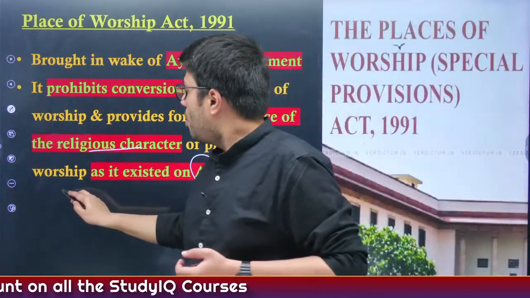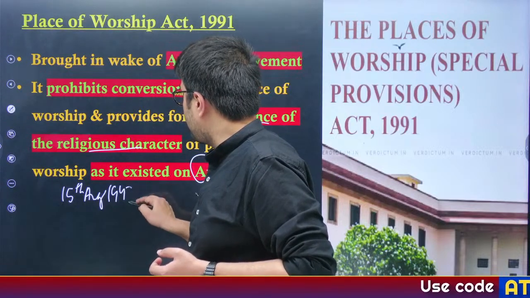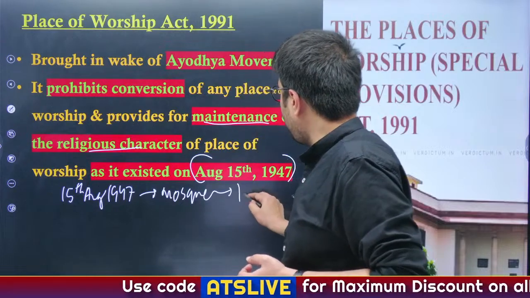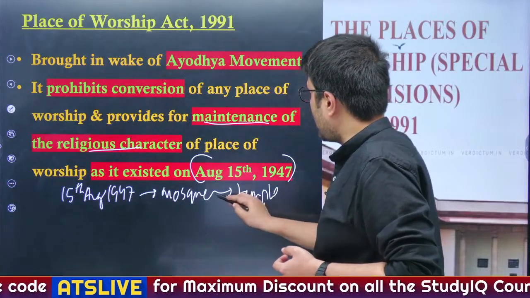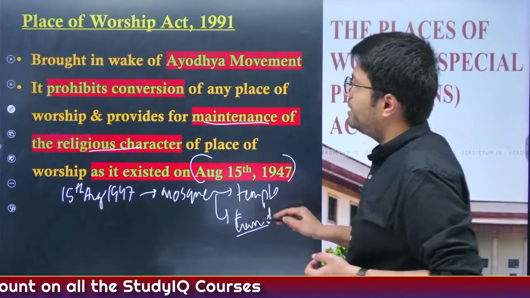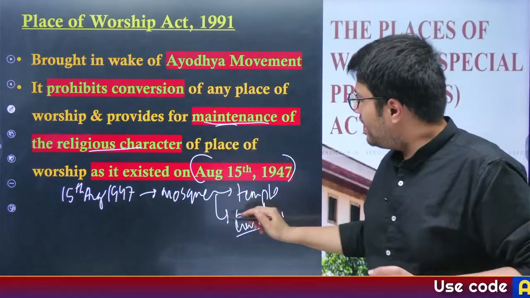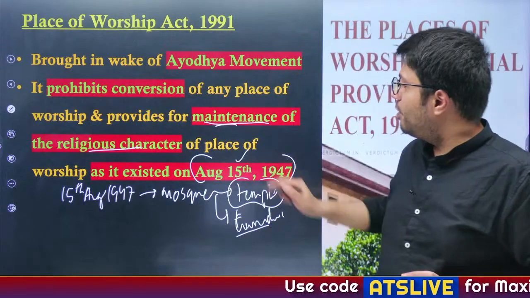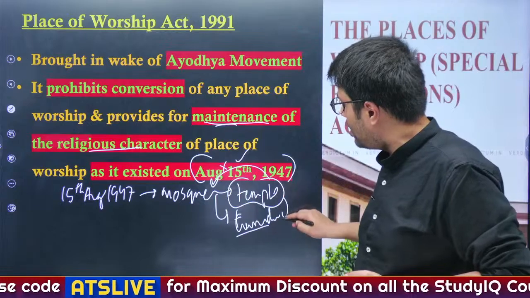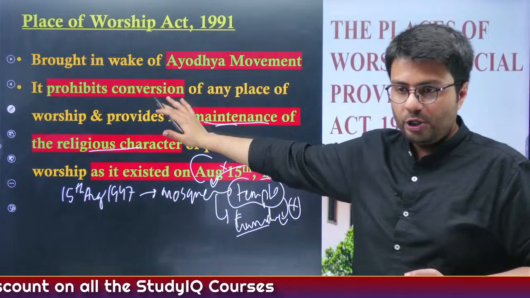For example, if there was a mosque on August 15th 1947, you cannot change that mosque to a temple or a gurudwara, because its religious character is protected by the Places of Worship Act. Similarly, if a temple existed on 15th August 1947, you cannot convert it into a mosque or a gurudwara.